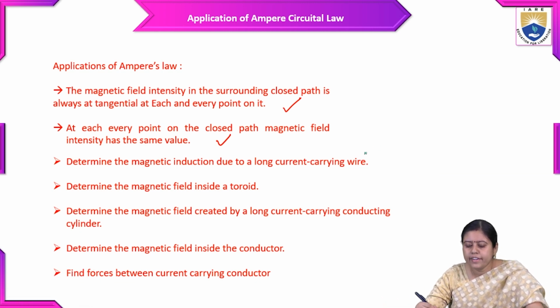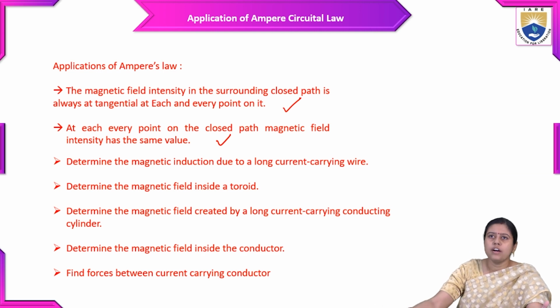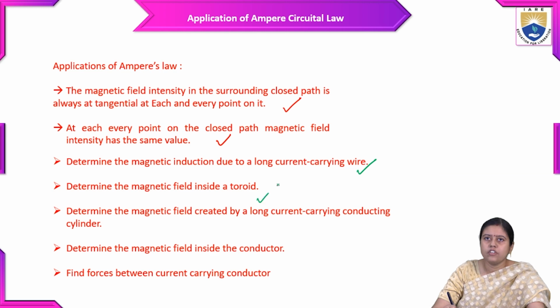Determine the magnetic induction. So what are the applications? The first application is that we can determine the magnetic induction due to a long current carrying wire. So what is the formula? Integration of H dot dl is equal to I enclosed. We can also calculate the magnetic field of a toroid.